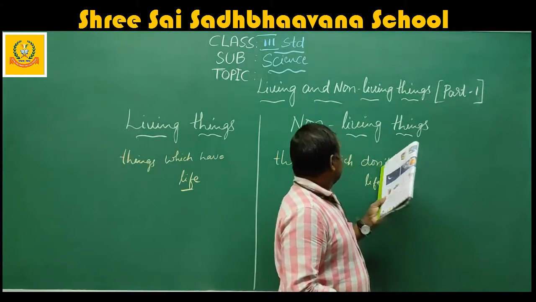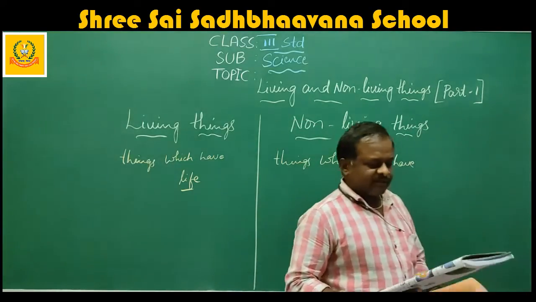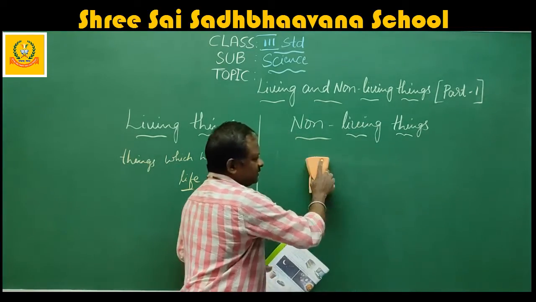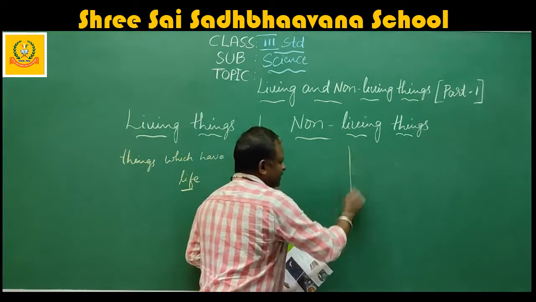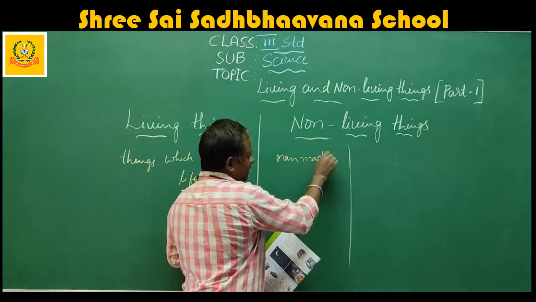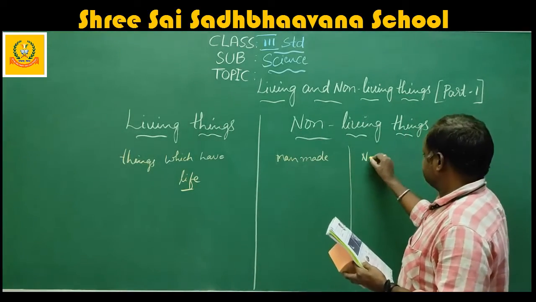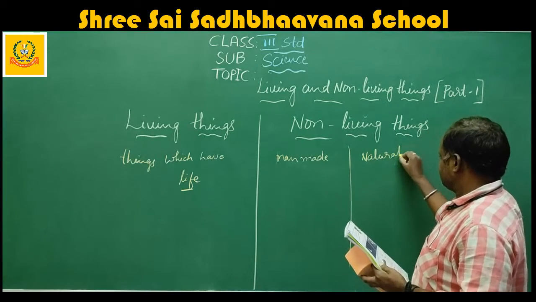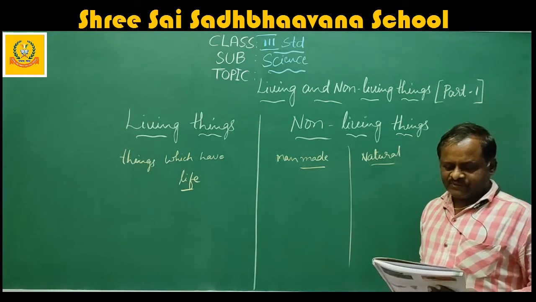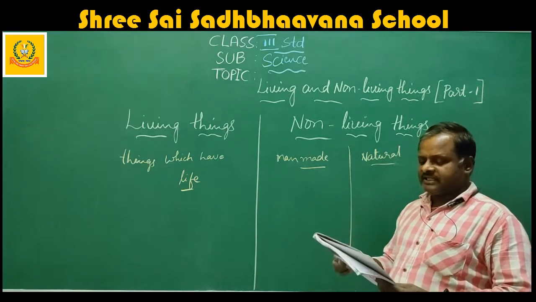Okay, here in non-living things, there are two types. So, what are they? Man-made and natural. Man-made and natural. So, what are the things that are man-made?